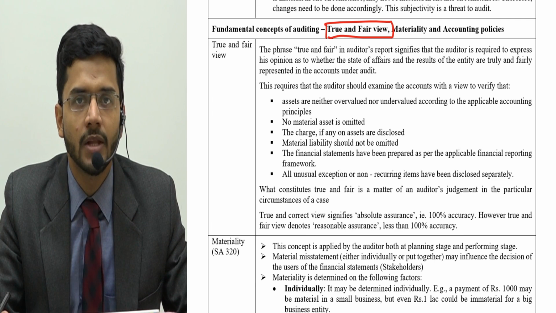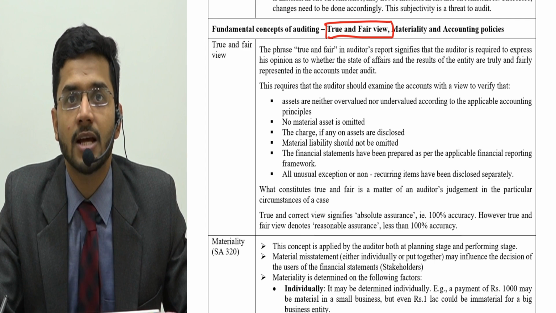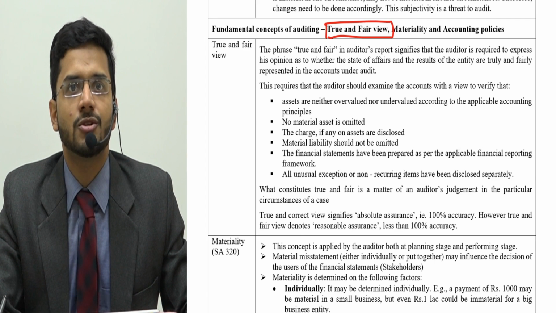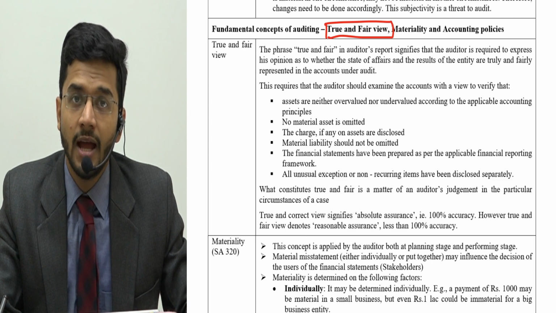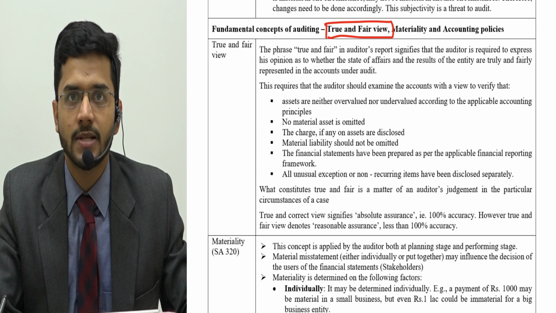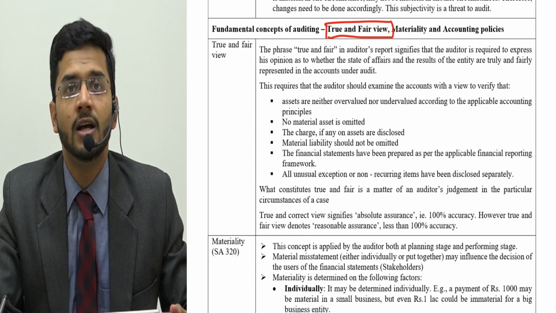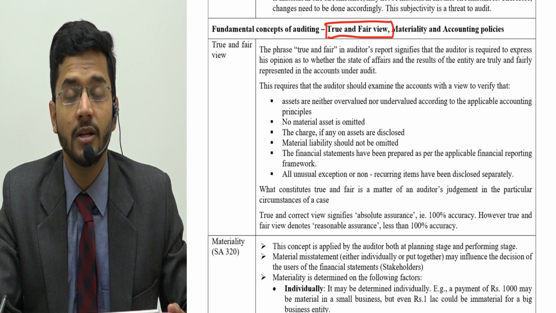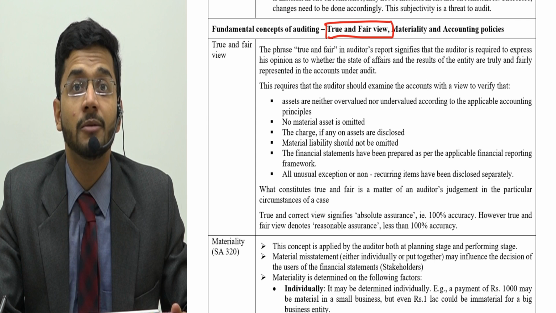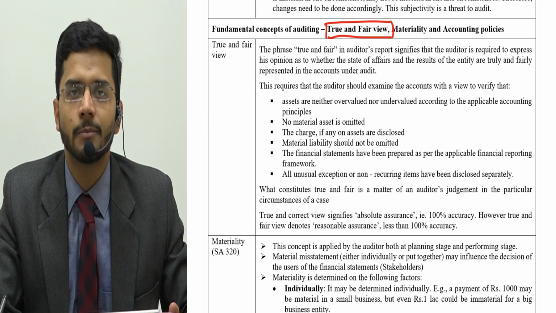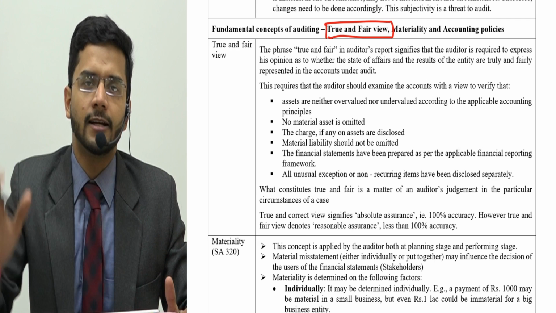So when you give an absolute assurance, meaning I've checked 100% of the transactions and 100% of the transactions are correct, then you say you have given a true and correct view. And when you say that you've not checked 100% and you've picked a set of samples through which you have analyzed and given your opinion, then you say that you've given a true and fair view. Fair means not absolute, not 100%, and correct means absolutely 100% correct.